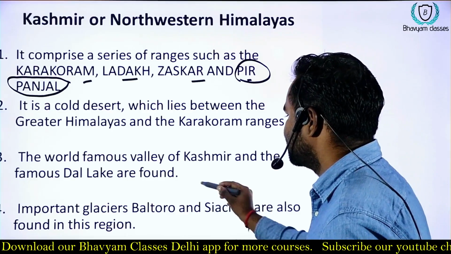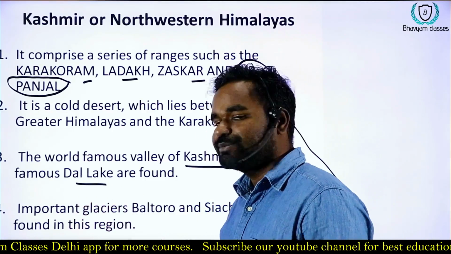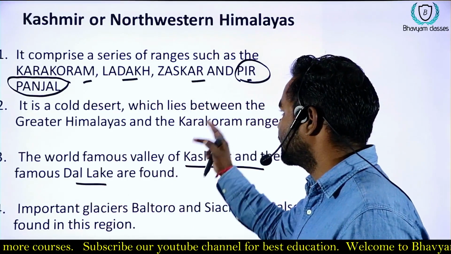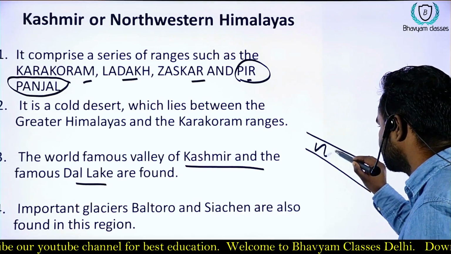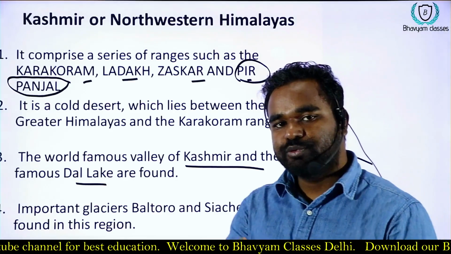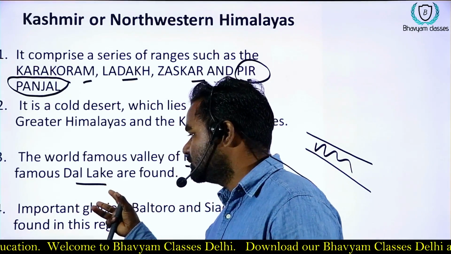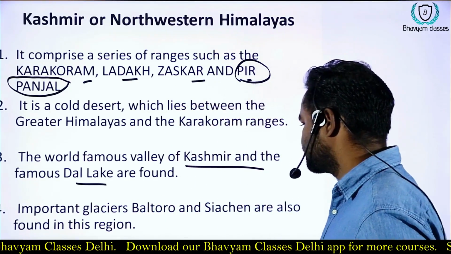This region is famous for its Kashmir Valley and Dal Lake. Kashmir Valley is in between the Zaskar range and the Pir Panjal range, and it is considered the most beautiful valley in the world. The Dal Lake is also very famous for tourist spots.